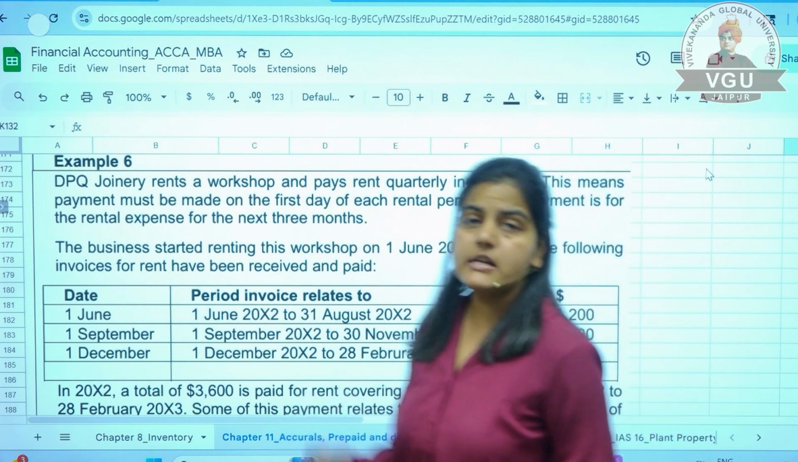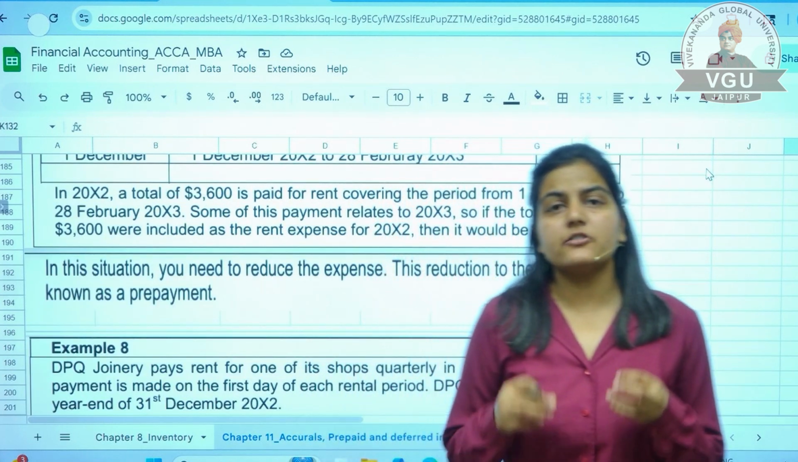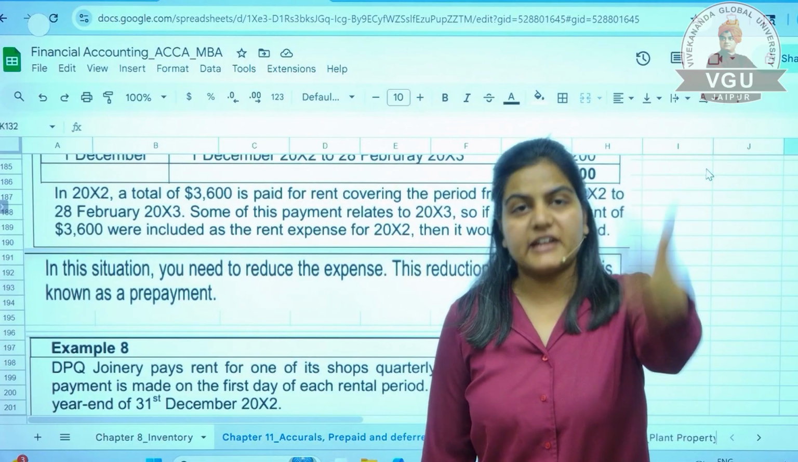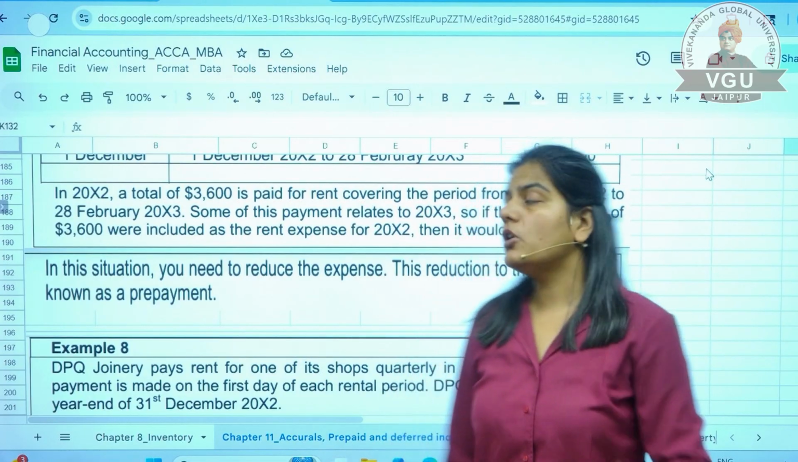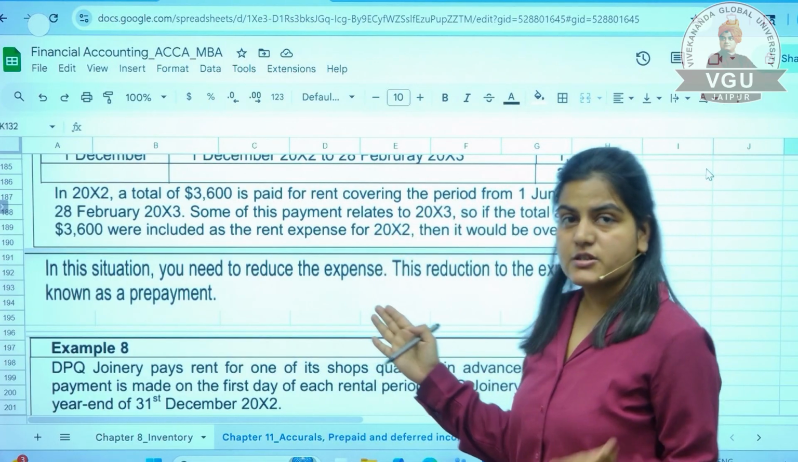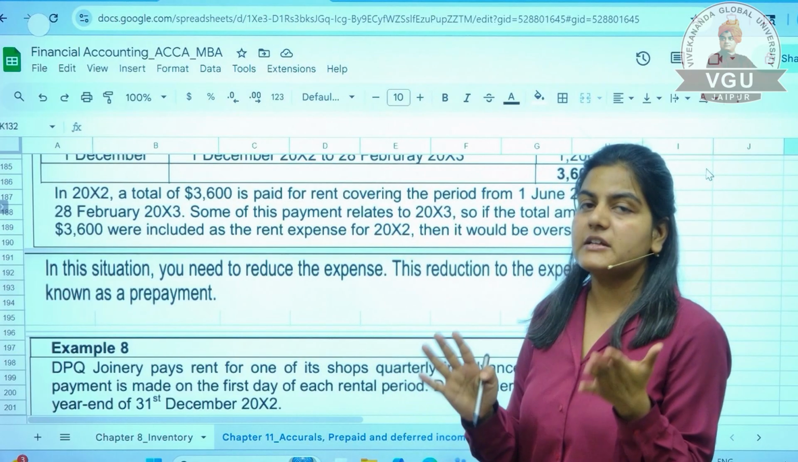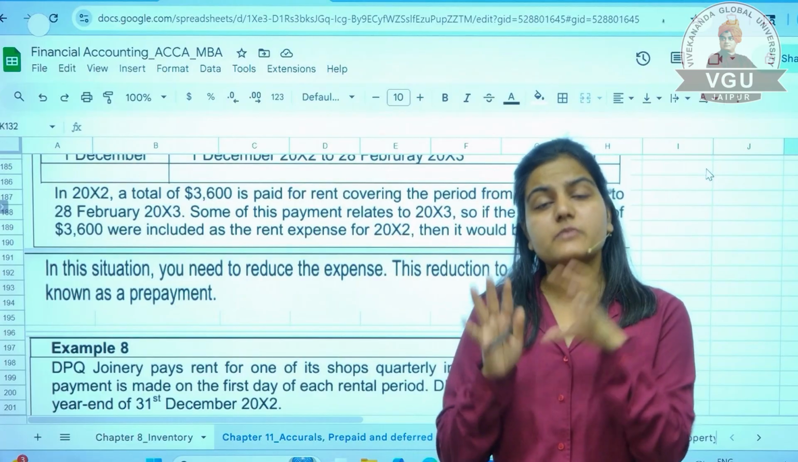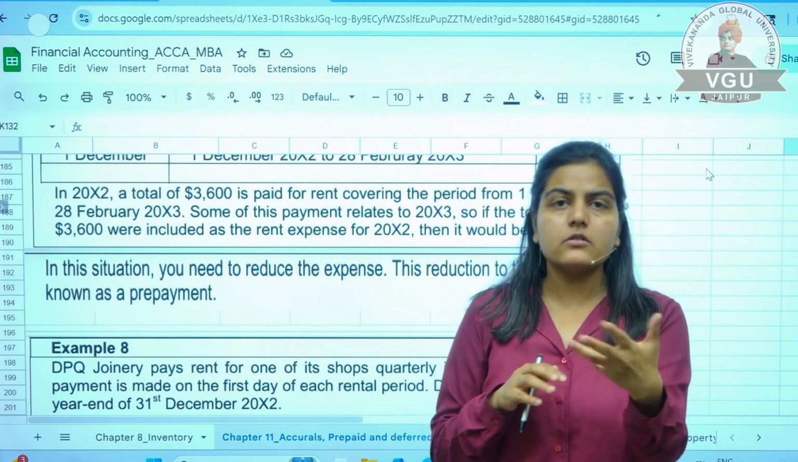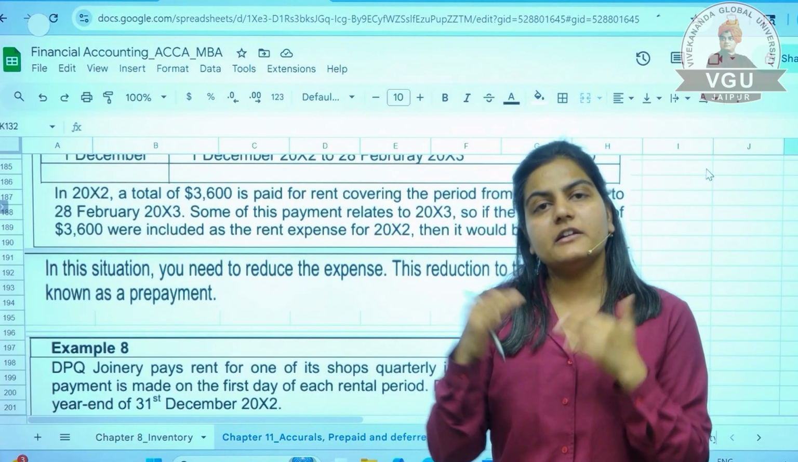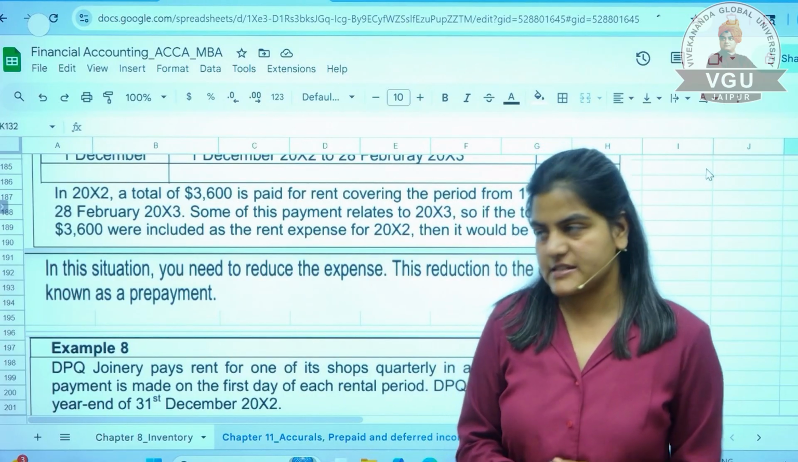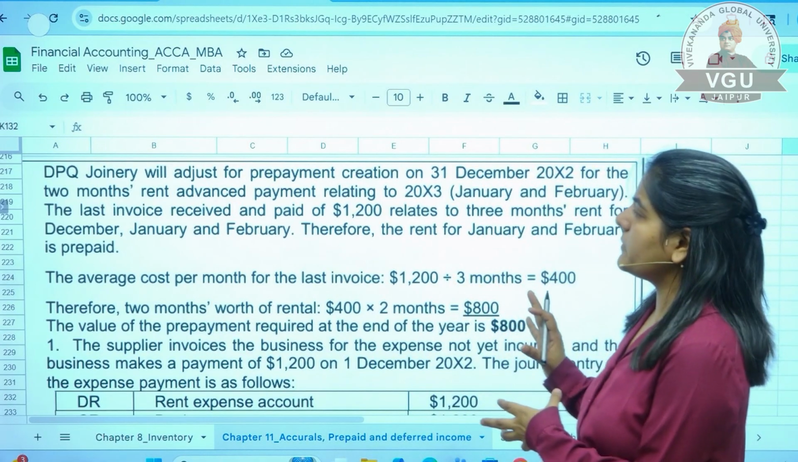Let us move ahead. Since a part of the payment, that is for January and February, relates to next year, what you will do is reduce your expenses by these 2 months, and these 2 months of expenditure will be known as your prepaid expenses. This example was related to how you make the prepayments. Now let us see the example of the accounting treatment of prepayments. Same example we are going ahead with.